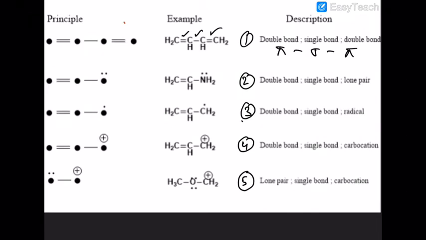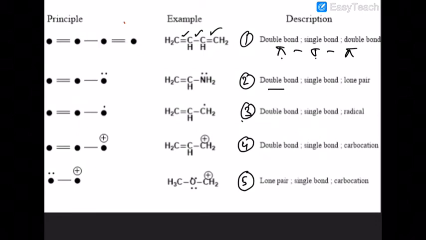Description number 1: a molecule or ion in which pi sigma pi conjugation is present. Look at here, pi sigma pi conjugation is present. In benzene also you can see single, double, single, double, single, double. That's why resonance occurs in benzene. That's why resonance will also occur in but-1,3-diene. In this but-1,3-diene, resonance definitely happens.